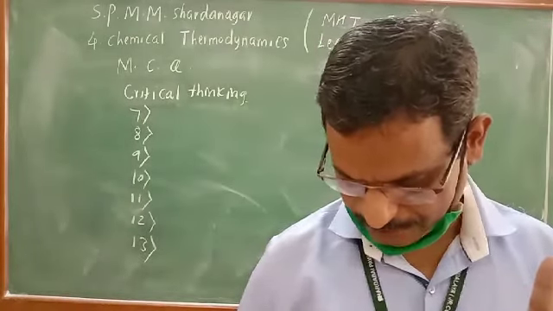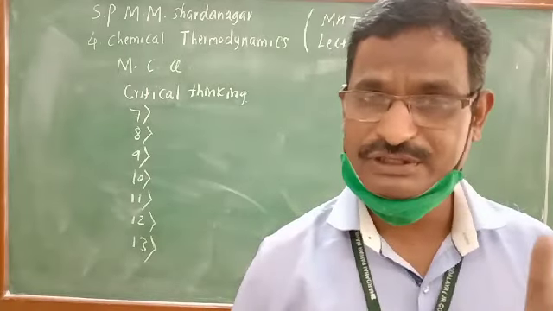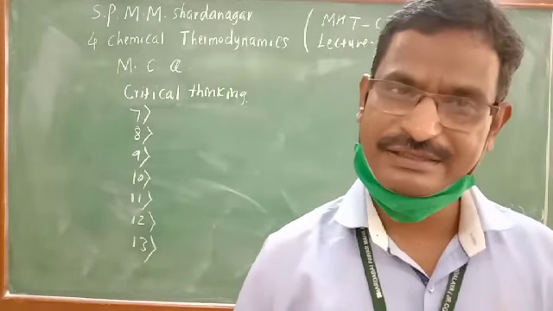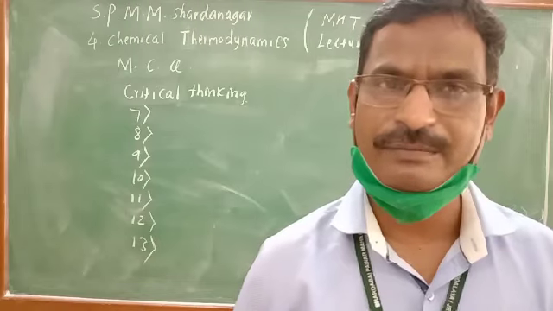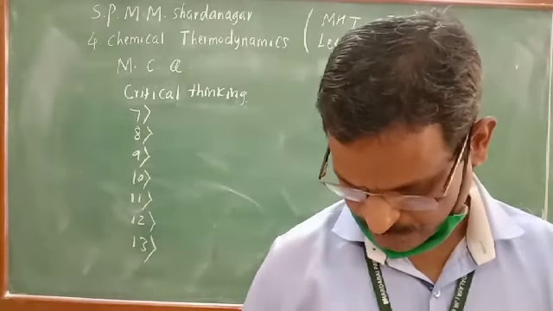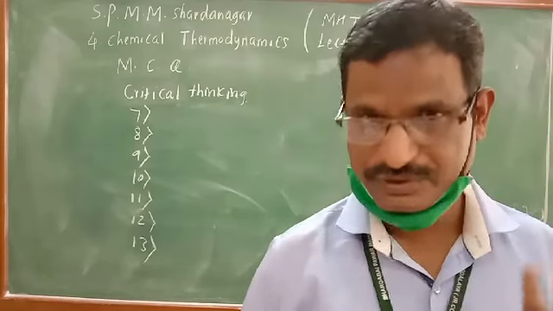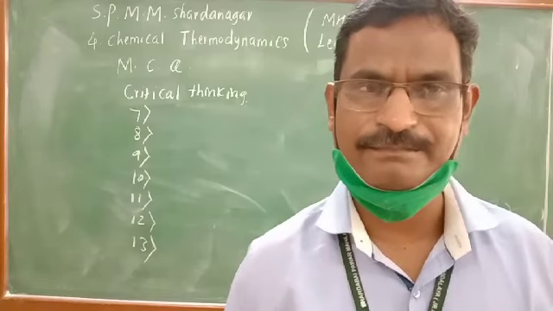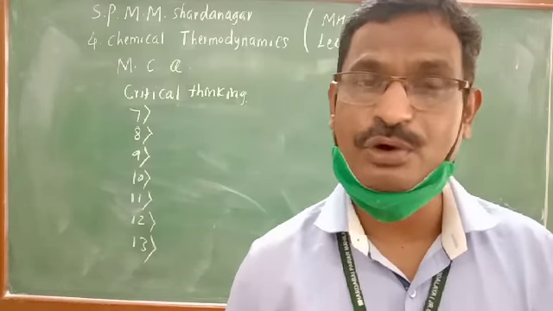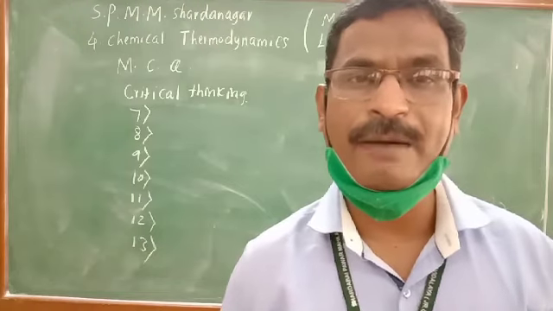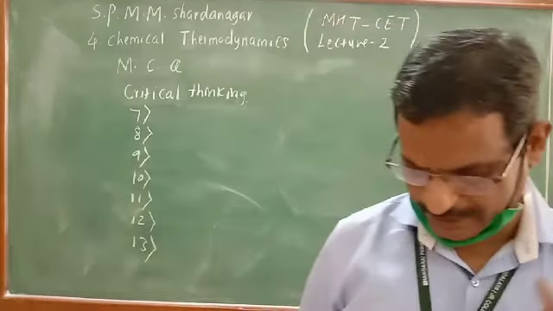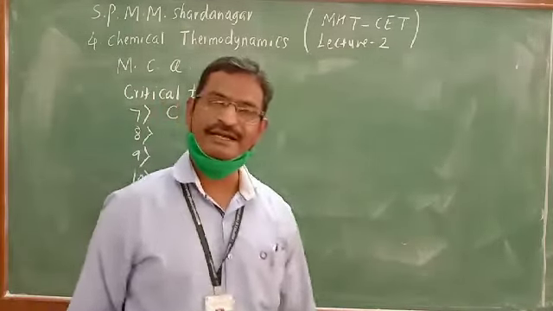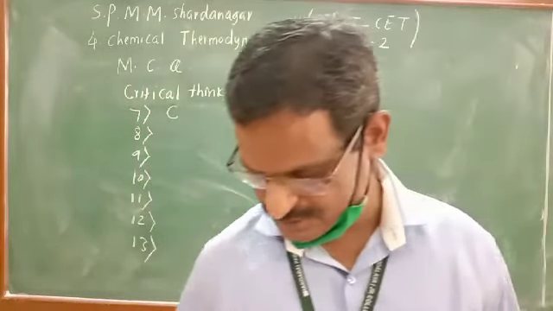What we have to identify? The physical quantity which is a state function as well as intensive. So internal energy is a state function, but that depends on the amount of matter, that is extensive, not the answer. Then temperature. See, temperature is a state function. Change in temperature we can calculate. Temperature is a state function and that is also intensive, independent of the amount of matter present in the system. So the correct option is C. The third option is correct. Temperature is an intensive property as well as a state function.